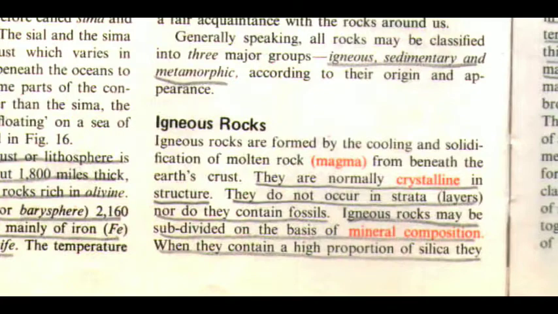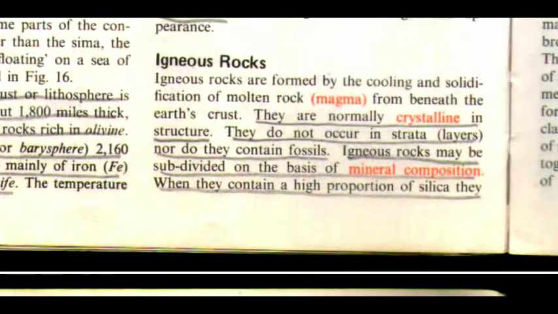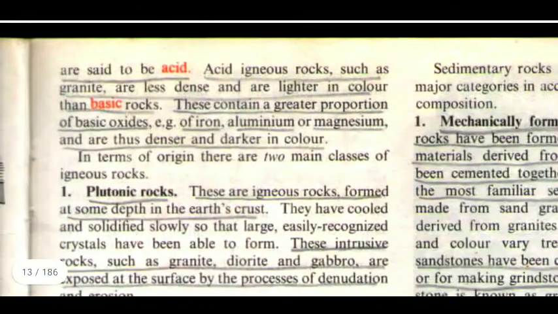Igneous rocks may be subdivided on the basis of mineral composition. When they contain a high proportion of silica, they are said to be acid. Acid igneous rocks, such as granite, are less dense and are lighter in color than basic rocks. These contain a greater proportion of basic oxides, for example of iron, aluminum, or magnesium, and are thus denser and darker in color. In terms of origin, there are two main classes of igneous rocks.